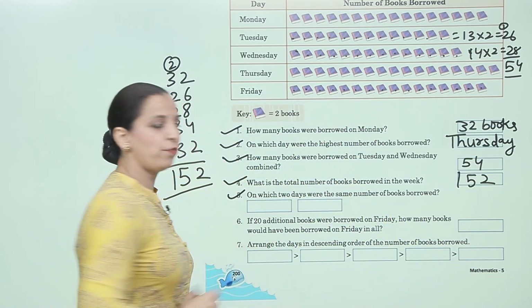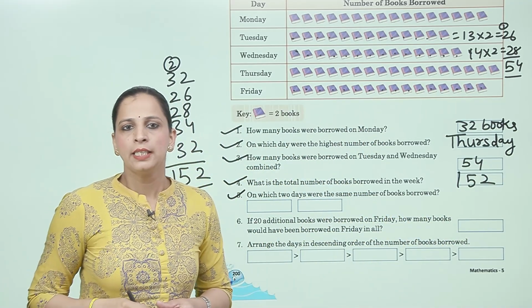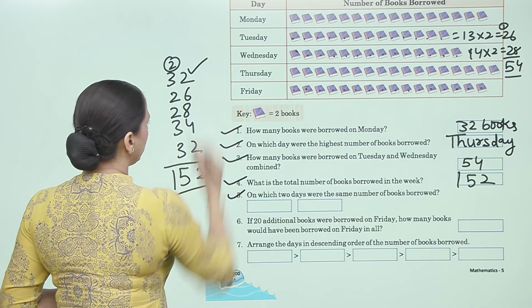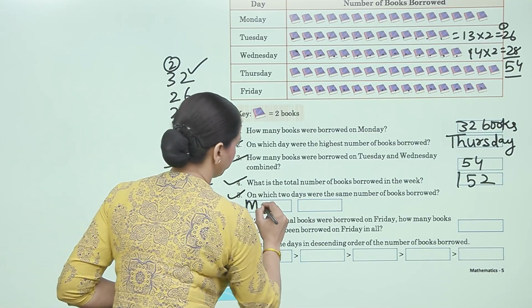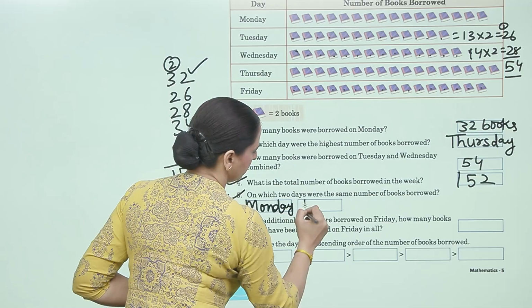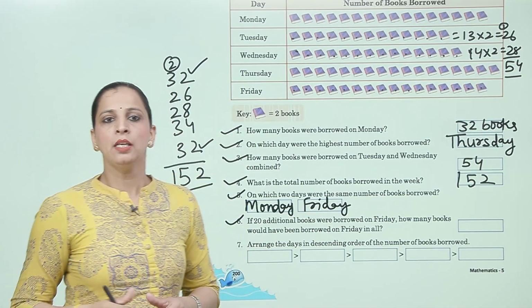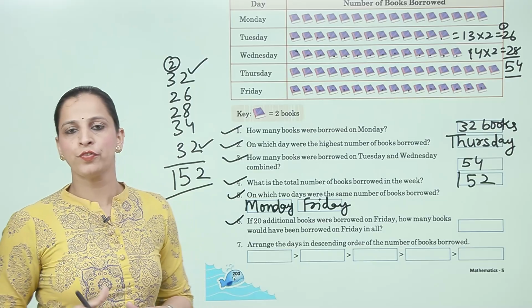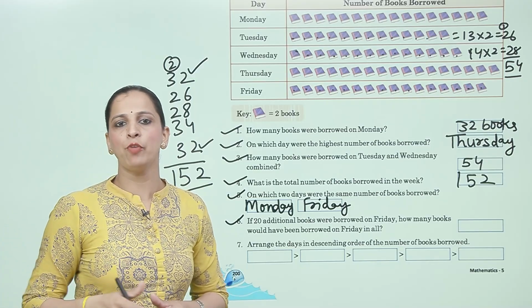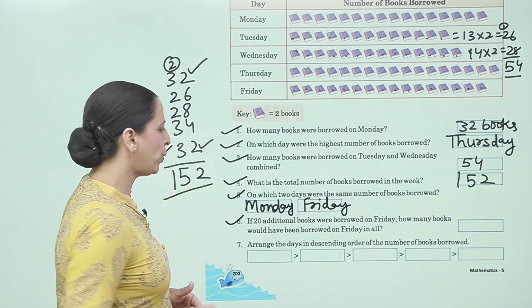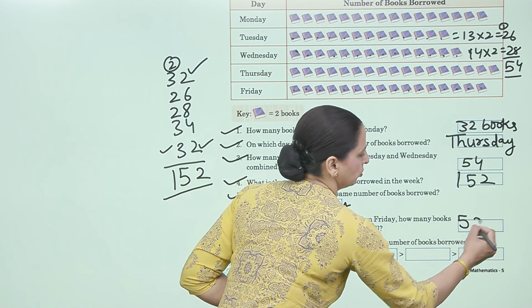Now next, question number 5. On which 2 days were the same number of books borrowed? That is Monday and Friday. Next, if 20 additional books were borrowed on Friday, how many books would have been borrowed on Friday in all? So Friday, we have 32 plus 20 is 52.